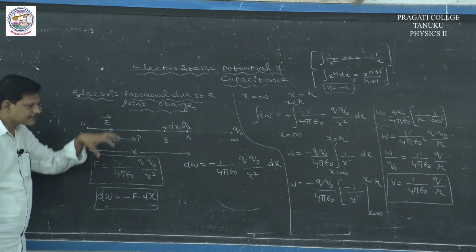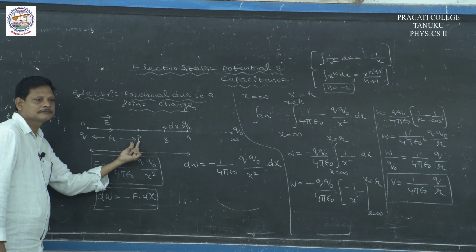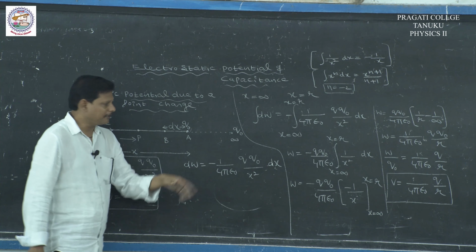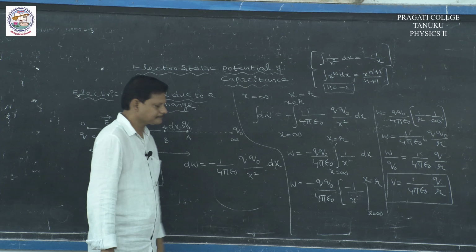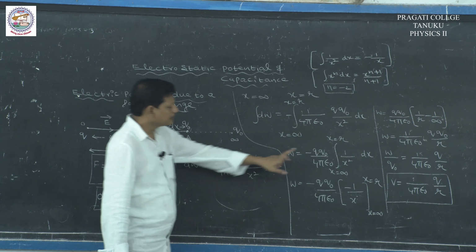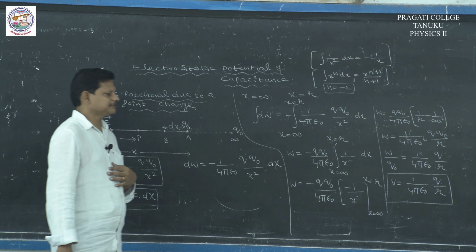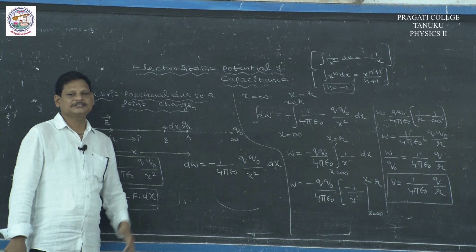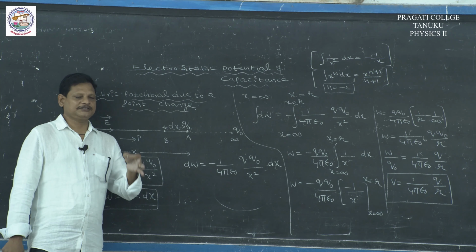So, in order to move the charge from infinity to a point P, the total work done can be calculated by integrating the above equation on both sides. So, integral of 1 by x square dx. The integration of 1 by x square dx is minus 1 by x. So, from upper limit minus lower limit, by substituting, we get V is equal to 1 by 4 pi epsilon naught q by r. This is the expression for the electrostatic potential.